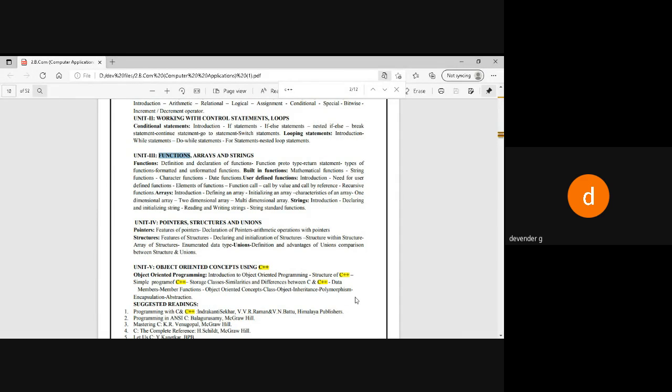So instead of writing hundreds of lines, those hundreds of lines are split into blocks, into parts. That means if I want to modify something or if any problem is there, I'll go to that particular part and modify it, so that the other parts of the program will not get disturbed.